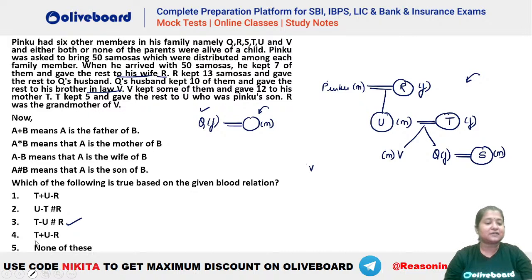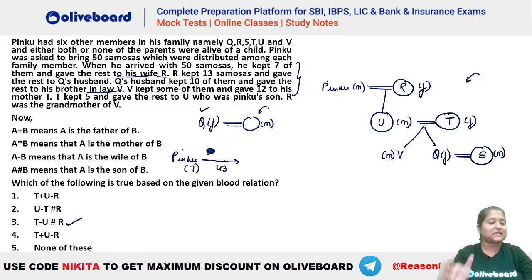So now let's find the samosas. Pinku is the husband of R and U is the son of them. Absolutely. So you can see this is the family tree that you will be getting. So now let's find who is getting how many samosas. When he arrived, Pinku is having how many samosas? Pinku arrived with 50 samosas. When he arrived with 50 samosas, he kept 7 of them. That means how many samosas did he pass? He will actually pass 43 samosas, because he is keeping 7. So he passes 43 samosas and gave the rest to his wife R.